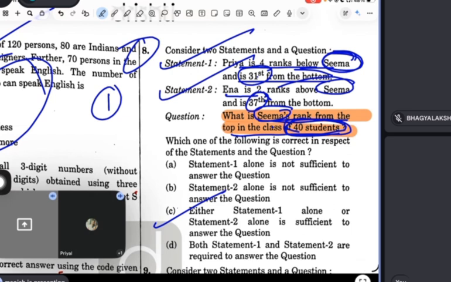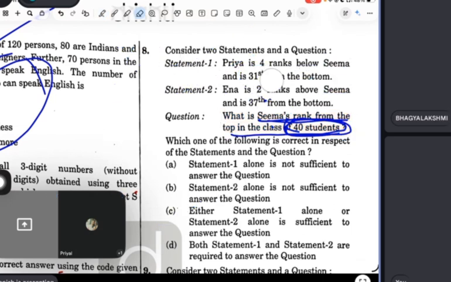You guys have not understood, right? Now I will solve it by the traditional method. We have to find Seema's rank. From the first statement, we know that Priya is four ranks below Seema and is 31st, so Seema will be 35th rank, right? In these types of questions, we do not need to find out the exact answer. We need to find out whether the answer can be given or not. Is it possible or not? You will get the answer or not.